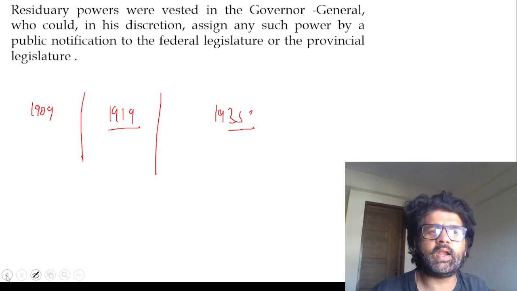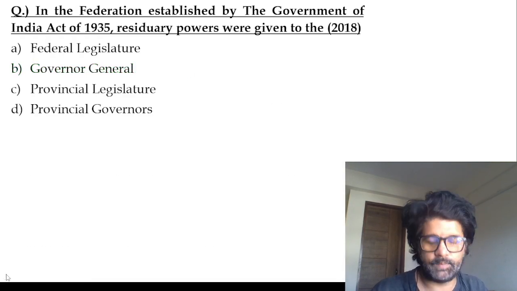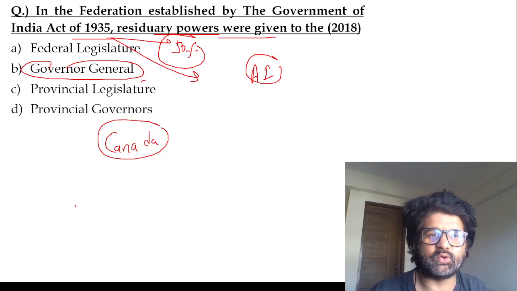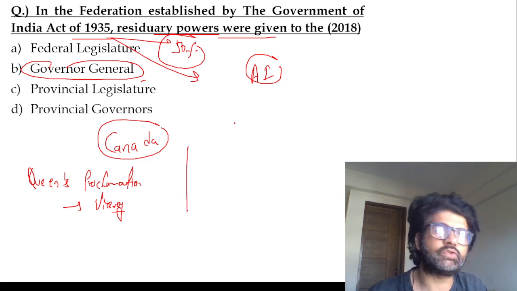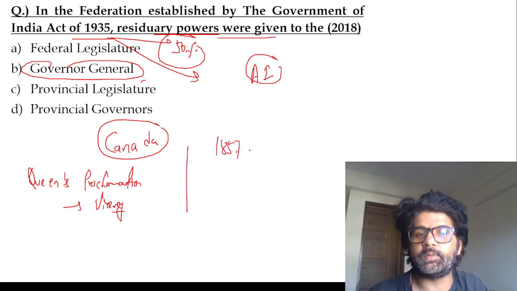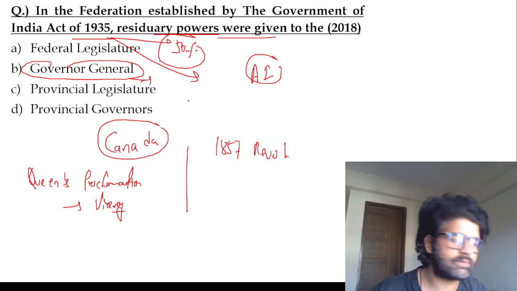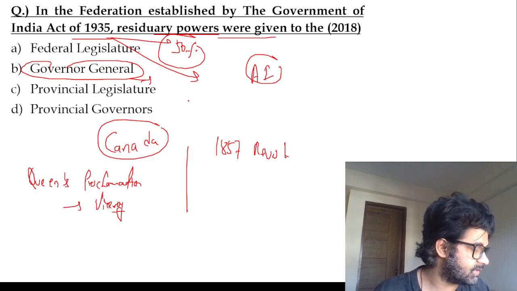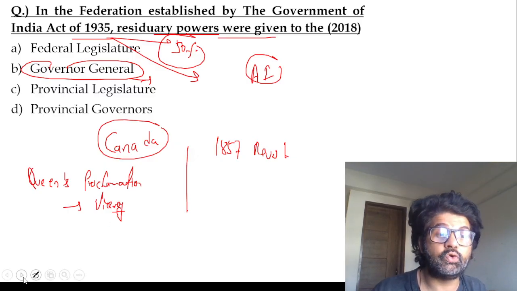Now, there were some people who were like, sir, UPSC is wrong here in this question. Why? Because after the Queen's Proclamation of 1858, there is no Governor General, sir. They're known as Viceroy. First Viceroy was Lord Canning. Lord Canning was also the Governor General when the 1857 revolt happened. Remember these facts, PYQs, guys. So yes, I can understand, but they were used synonymously, Viceroy and Governor General. Although you should always use the Viceroy term.